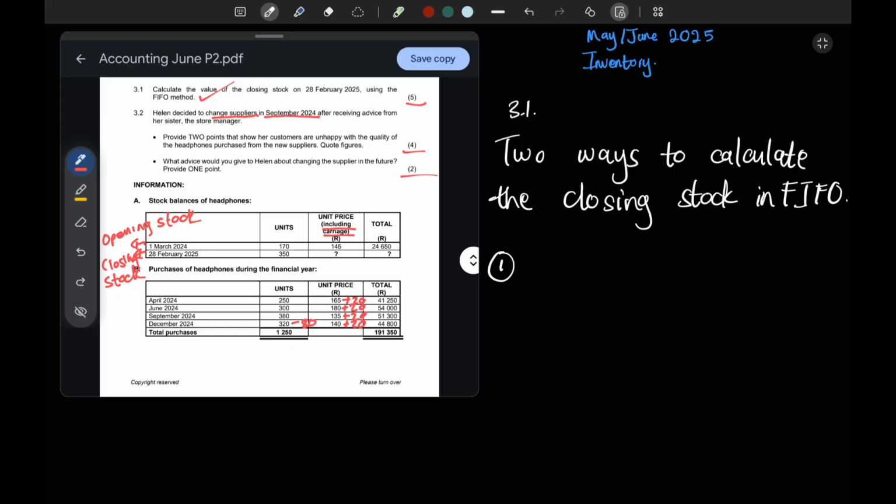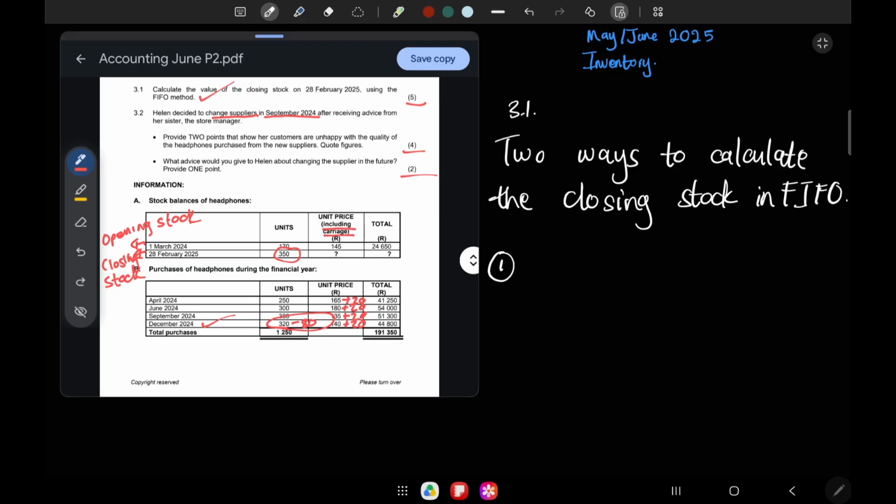Watch the previous video. So in this video, the closing stock units are given. How do you do so? I said that instead, you have to recognize your closing stock units, which is 350. Then you start at the bottom of the table, the very last batch, which is December 2024. Then we have to adjust for returns or any information that we've been given. Then we have to compare and fill.